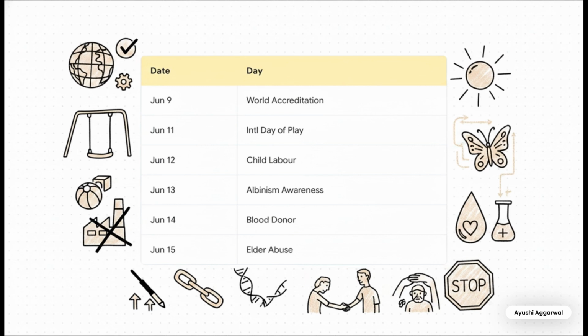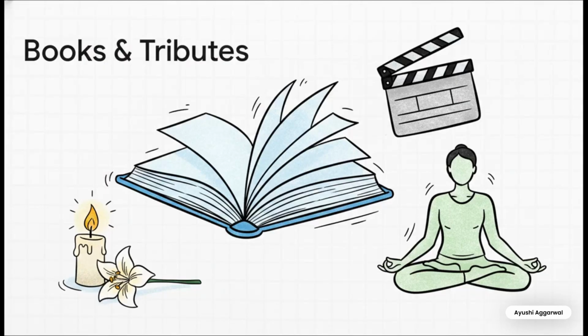June 14th was World Blood Donor Day. Always associate Carl Landsteiner with this one and remember the theme, Give Blood, Give Hope. Finally, June 15th was World Elder Abuse Awareness Day, noting that 1 in 6 older adults face this globally. Let's look at books and events.